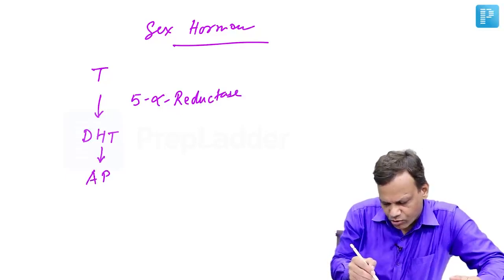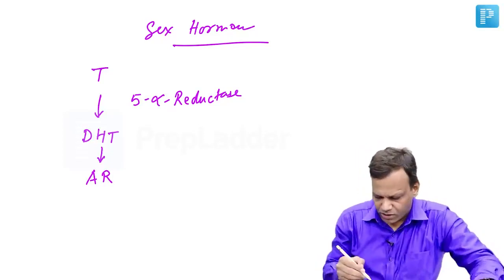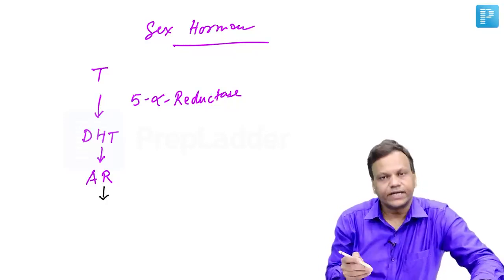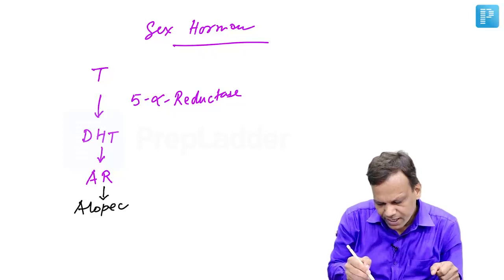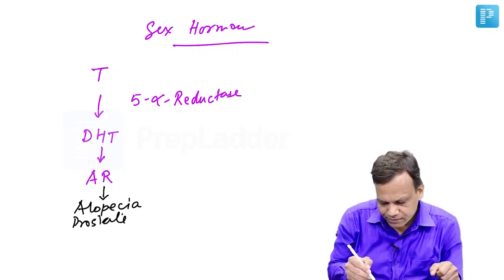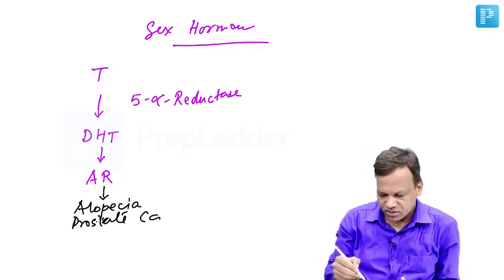Dihydrotestosterone stimulates the androgen receptors that will cause male actions. Now, the important male actions: whenever this androgen receptor is stimulated, it can result in alopecia, male pattern baldness. It can result in prostate cancer. So, if we inhibit this pathway, we can treat alopecia and prostate cancer.